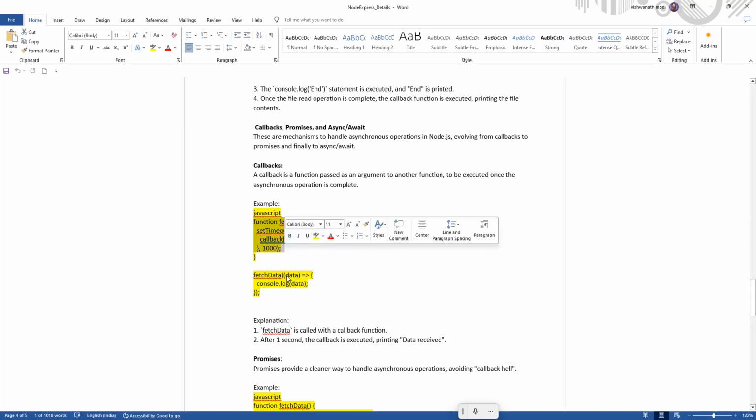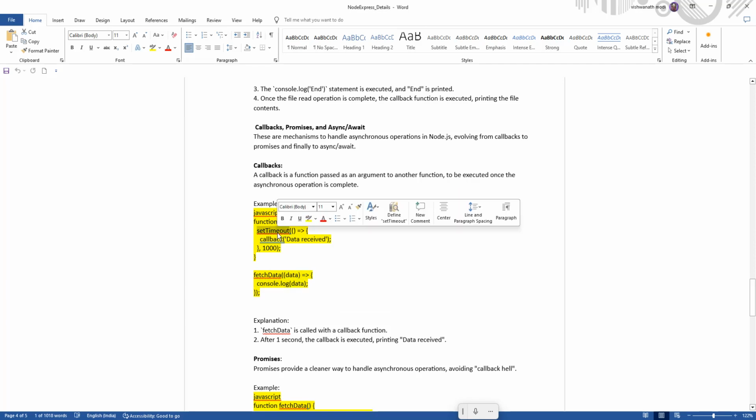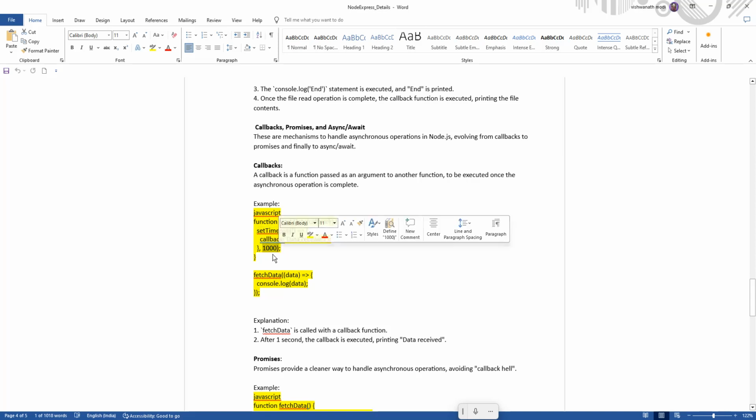This function is called here, that is a callback, but here it has a setTimeout. setTimeout is one more function, and whatever it is performing, it performs after 1000 milliseconds. So it will wait for 1000 milliseconds and then call the callback. What is the callback? The callback is this whole function, retrieving the data.